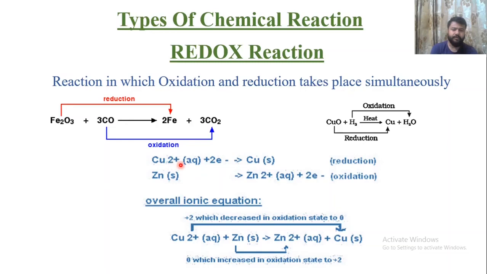Here also we can use the electron concept method. So Cu2+ is going to gain electrons. Gain of electron is nothing but reduction. It's converting into copper solid. Zinc loses its electrons and converts into Zn2+, that is loss of electron. It means oxidation. So in the overall ionic equation, copper 2+ decreases its oxidation state. We will discuss this oxidation state later. So Cu2+ and zinc solid both react with each other. Zinc loses its electrons, copper gains its electrons. So copper aqueous is converting into copper solid, and zinc solid is converting into zinc aqueous.